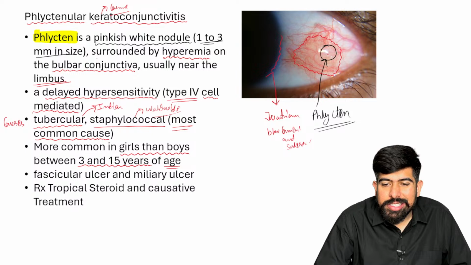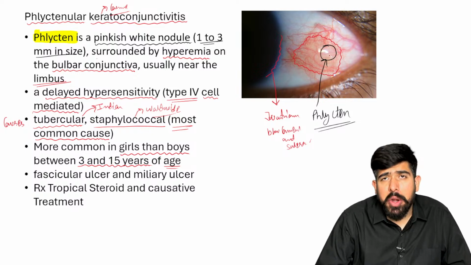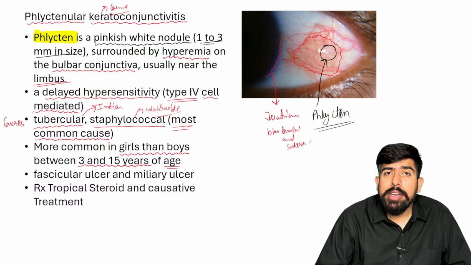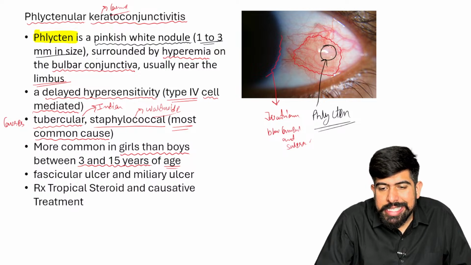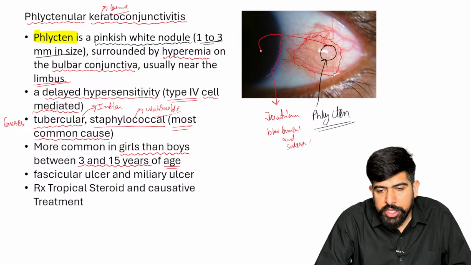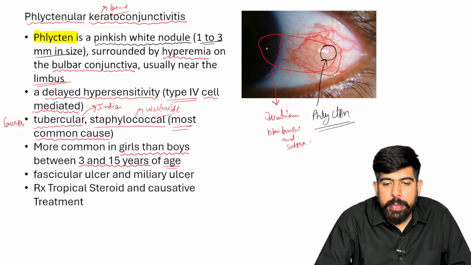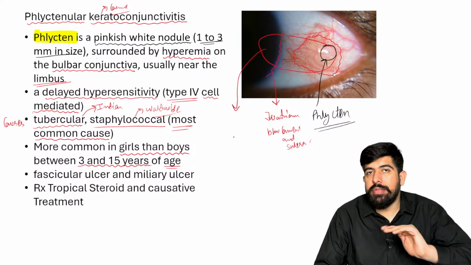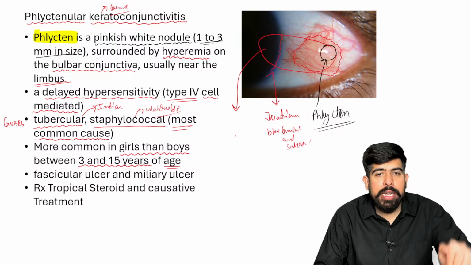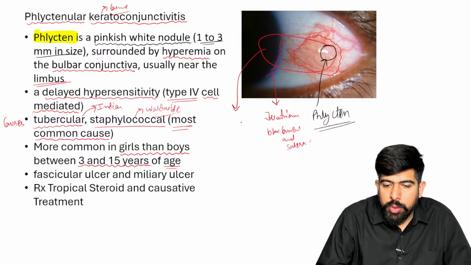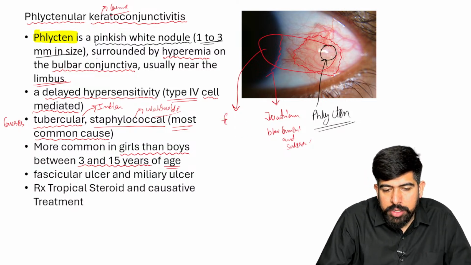If this ulcer or this pinkish nodule over your conjunctiva increases in size, and if it covers your corneal part also, if it is overlying or overlapping your cornea, that will be known as your phlyctenular ulcer.